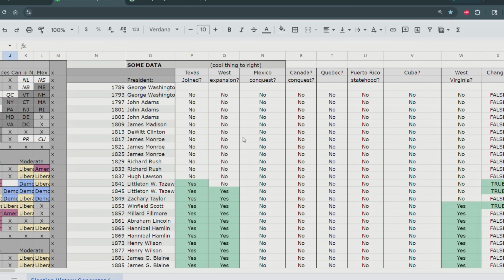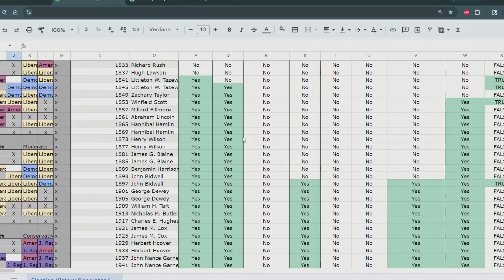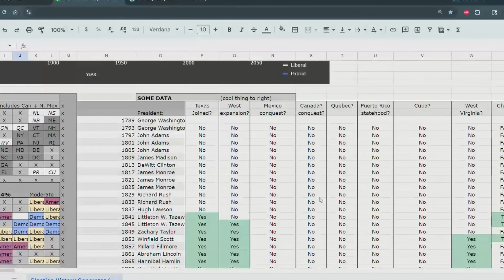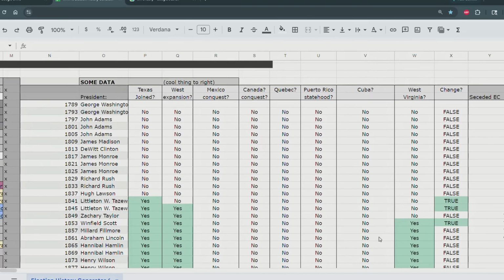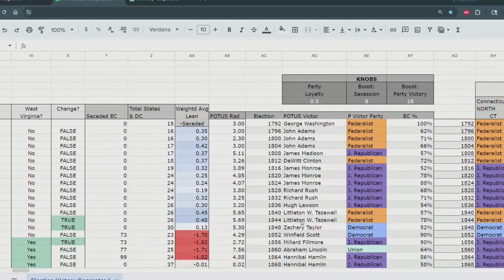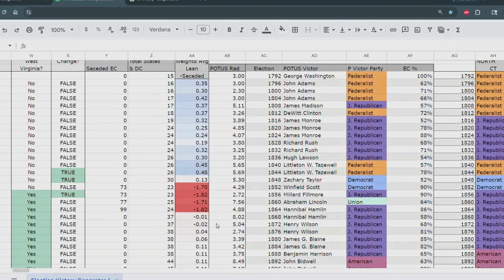Oh, look at that. So it's Texas, California, Canada, Cuba, and in this timeline there was a civil war where Virginia seceded, so West Virginia is a state. So we count that as an expansion.